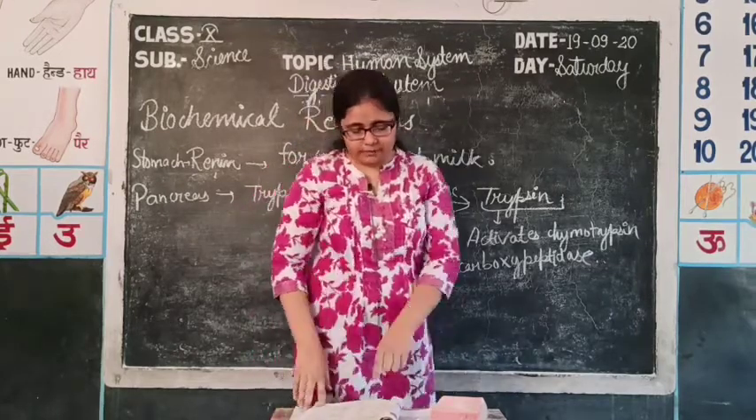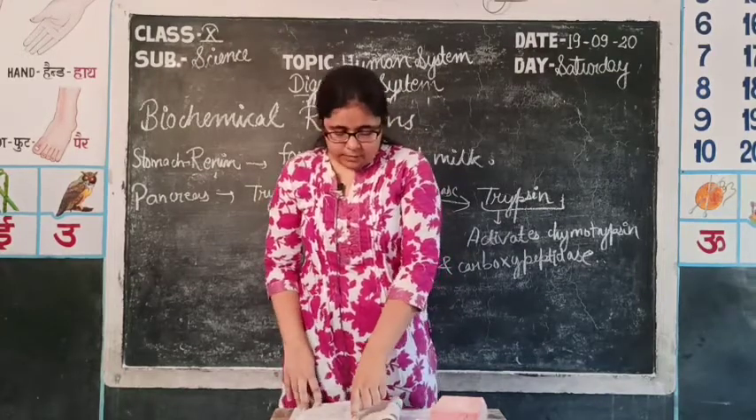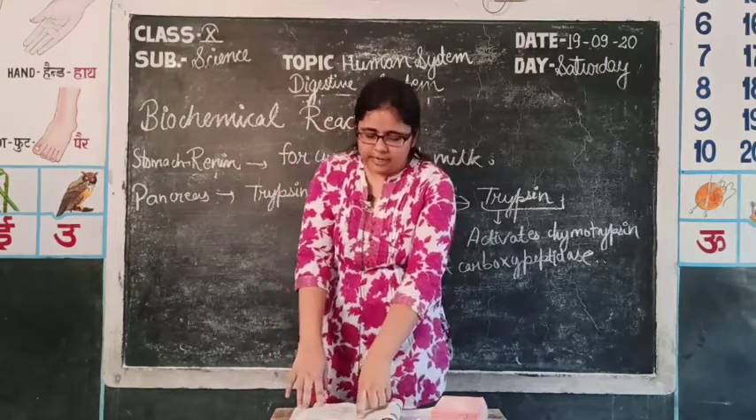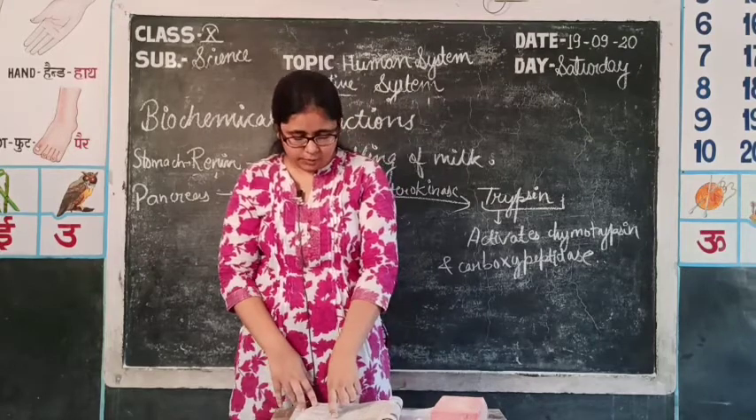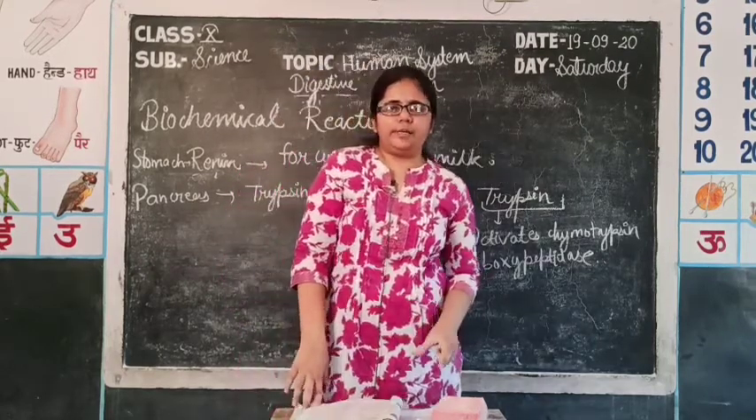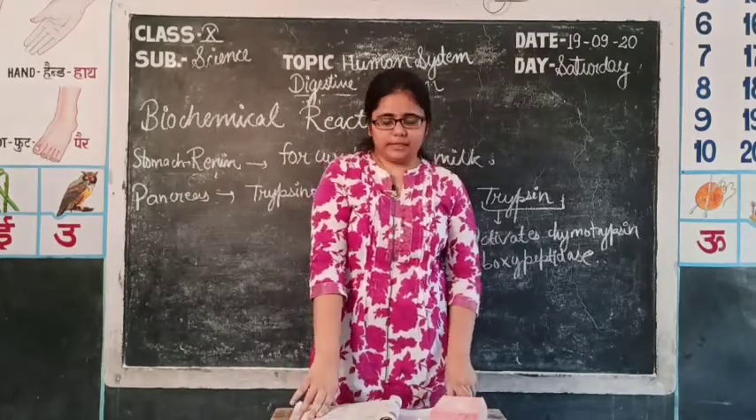First of all, first gland is the salivary gland, whose enzyme is known as the salivary amylase, which is also known as ptyalin. It converts starch, that is polysaccharides, into smaller polysaccharides or maltose, that is into the smaller polysaccharides or disaccharides. It works in the buccal cavity.